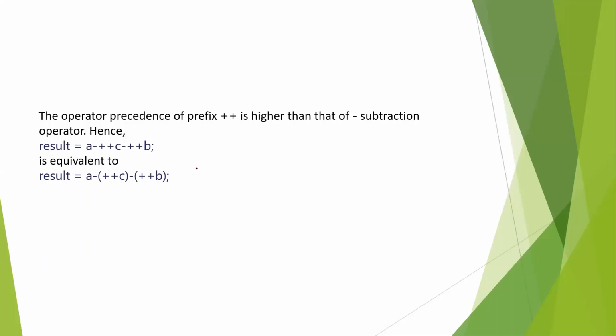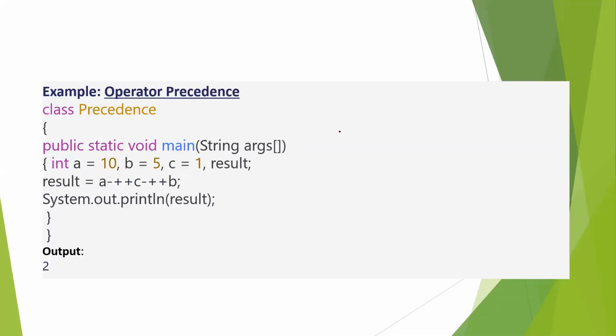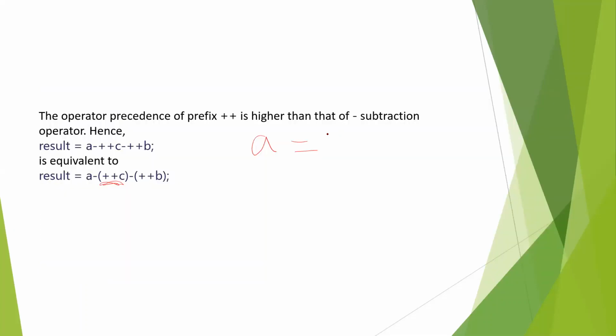So ++C and ++P will be evaluated first, and then the subtraction is done. So what is the value of A? If we go through it, the A value will be 10, the B value will be 5, and the C value will be 1.